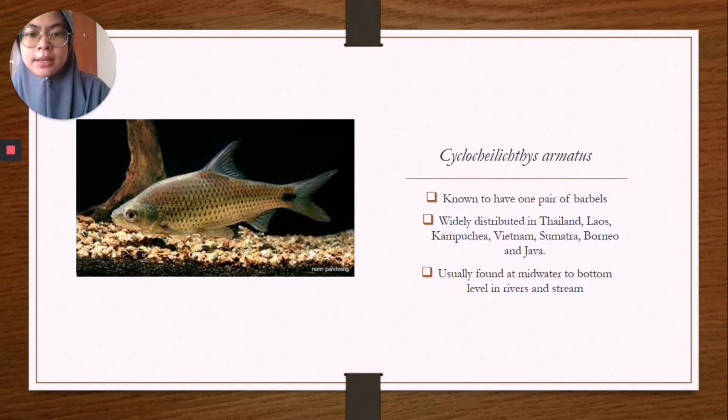Zakaria Ismail 1990 also stated Cyclocheilichthys armatus is widely distributed in Thailand, Laos, Cambodia, Vietnam, Sumatra, Borneo, and Java. They are common in Peninsular Malaysia, but not as abundant as Cyclocheilichthys apogon. It is usually found at midwater to bottom level in rivers and streams from Indonesia to Thailand and Cambodia. Their diet consists of zooplankton, small crustaceans, and larval insects.